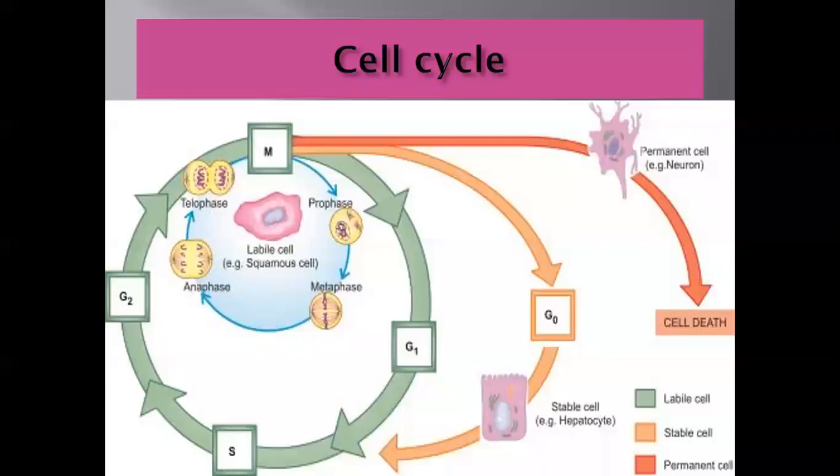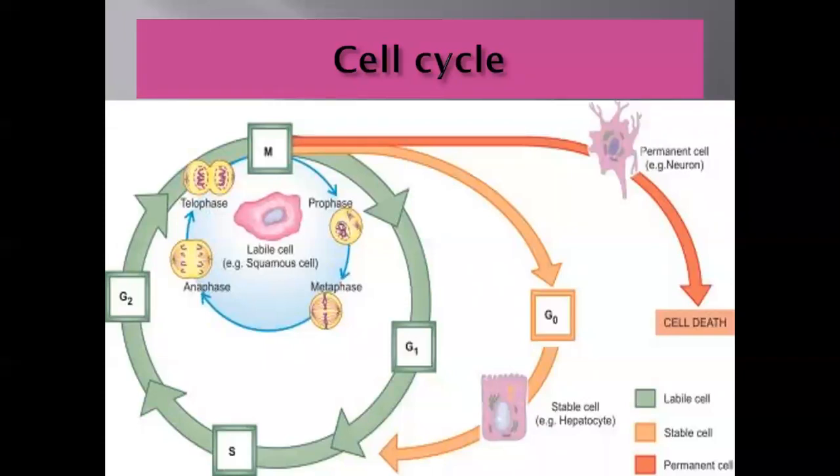The second variety of the cell is the stable cells, which are not present in the cell cycle, but they have the ability to enter the cell cycle when there is a need due to any pathology or any physiology. They have the ability to renew themselves to generate new cells. These are called stable cells.